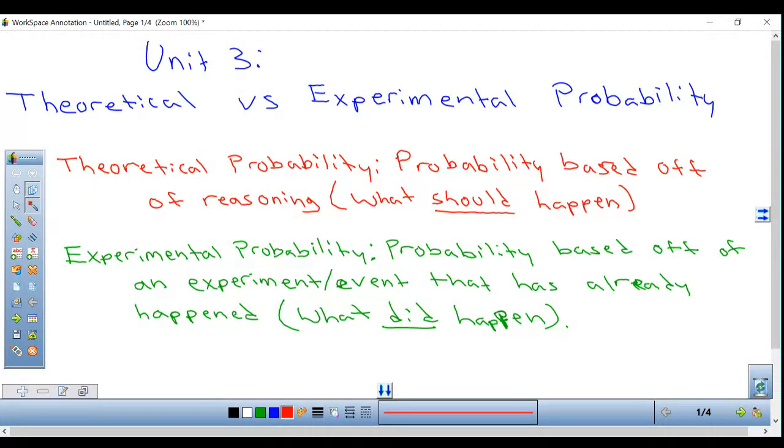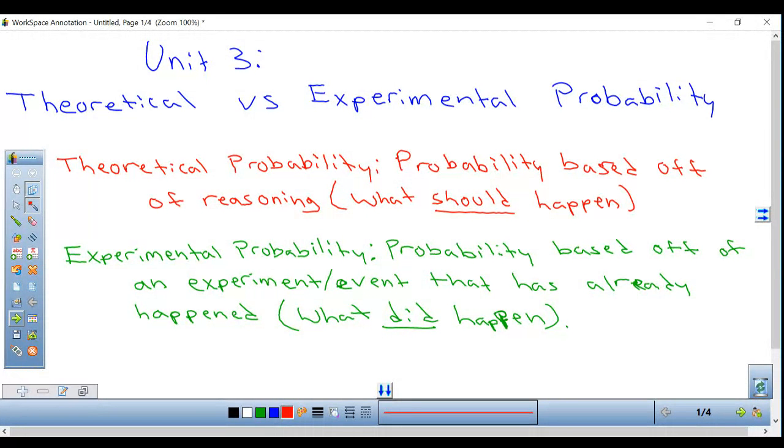Now, experimental probability is probability based off of an actual experiment or an event that has already happened. So what did happen? Theoretically, if I were to flip a coin in the air twice, you would think the odds would be that one out of the two times it would land on heads, and the other one out of two times it would land on tails. But we all know that if we actually did that, experimentally, it could be different. If I actually did it, it could land twice on heads in a row, or it could land on tails twice in a row. On the next couple pages, we're going to do some examples.